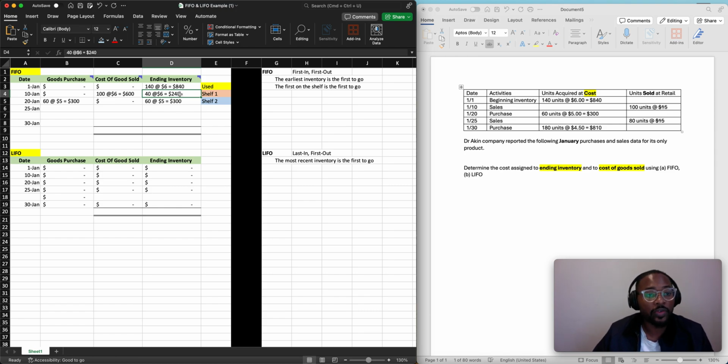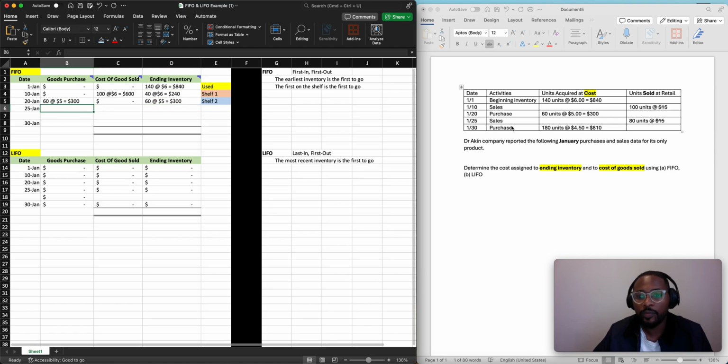Again, some people are going to feel tempted to just combine these together. Don't do that. Don't combine them together because you will get it wrong all the time. These are different products, okay? One product costs us $6, the other product costs us $5. So you cannot combine them, all right?